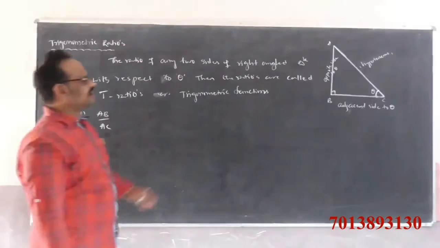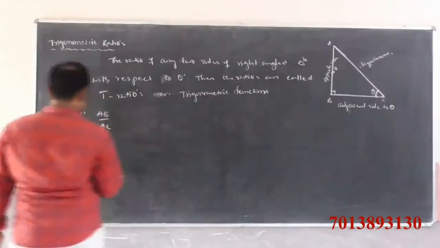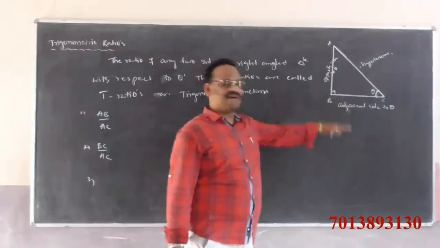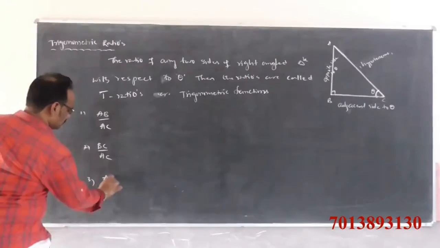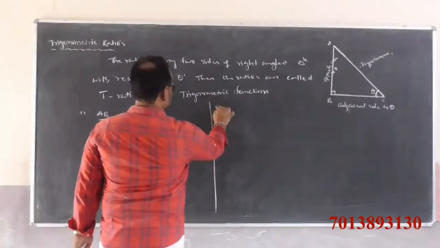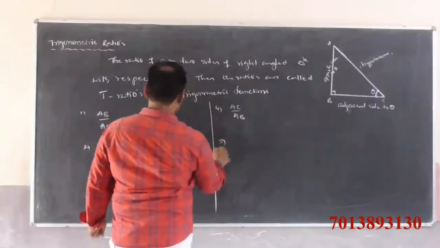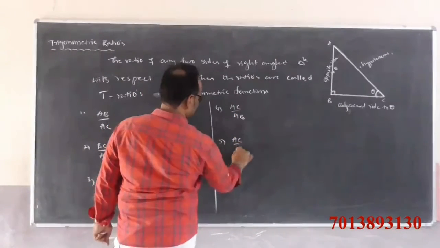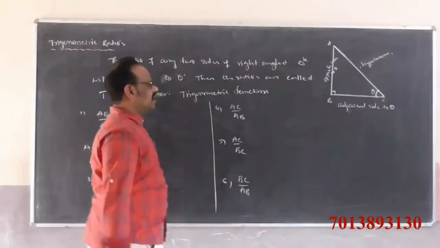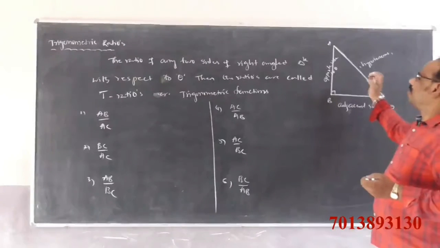Next, BC by AC, or AB by BC, or its reciprocal AC by AB, or AC by BC, or BC by AB.